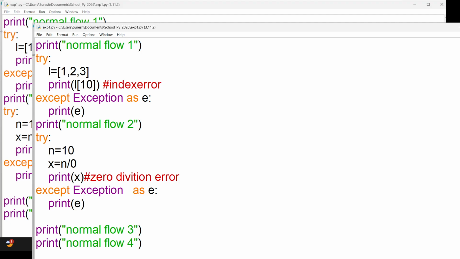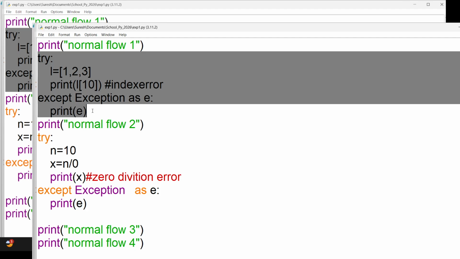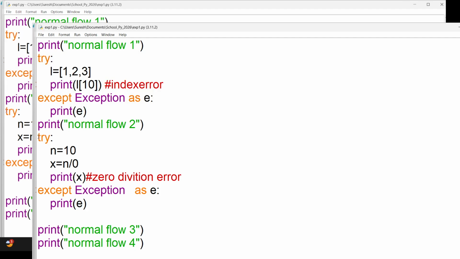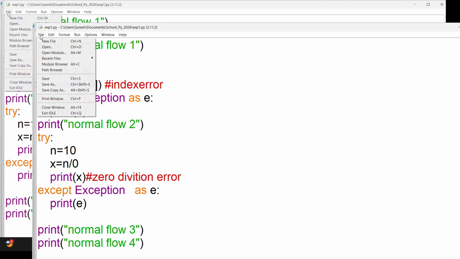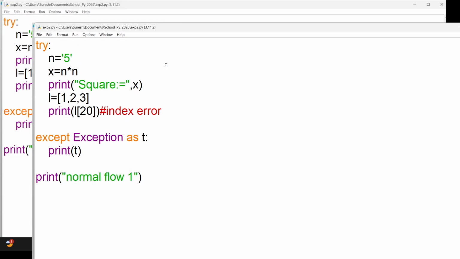So we have seen this, and there are many scenarios we have found. One is that in a single program, we can use multiple try catch blocks. This is one try catch block, this is a second try catch block. Apart from this, one more concept we have seen: if in a single try catch block there are different kinds of errors, at that time we can specifically tell what kind of error you want to handle.